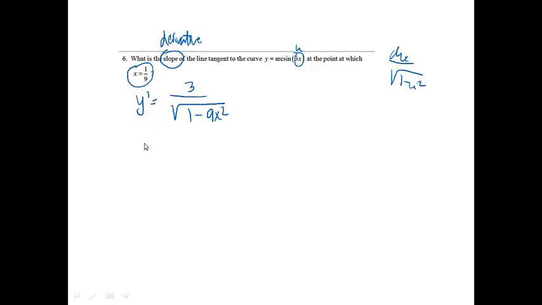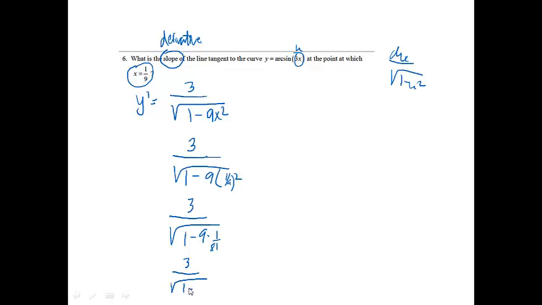And then from here, it does tell me that my x value is 1/9, so I'm trying to find the slope at x equals 1/9. So I'm going to have 3 over the square root of 1 minus 9 times 1/9 squared, and this will just take some simplifying on my part now. 9 times 1/9 squared would be 9 over 81, which reduces to 1/9, and 1 minus 1/9 will give me 8/9.